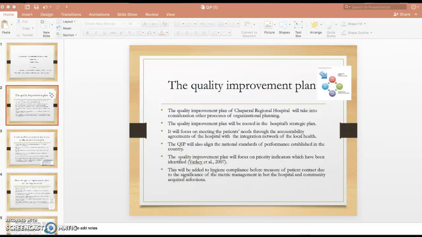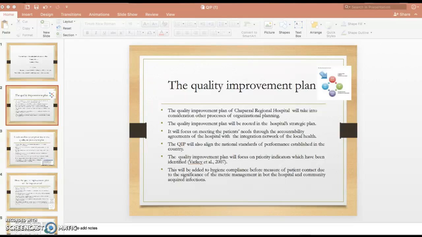I'm here to discuss the Quality Improvement Plan of Chaparral Regional Hospital. The Quality Improvement Plan of Chaparral Regional Hospital will take into consideration other processes of organizational planning. The Quality Improvement Plan will be rooted in the hospital's strategic plan. It will focus on meeting the patient's needs through the accountability agreement of the hospital with the integration network of the local health. The Quality Improvement Plan will also align with the national standards of performance established in the country.